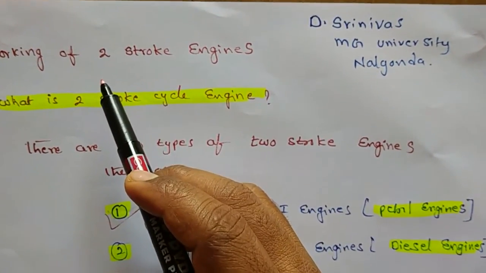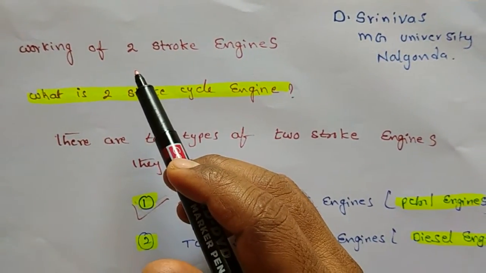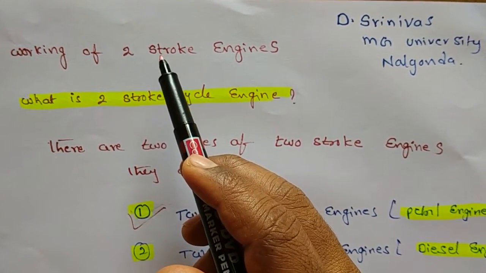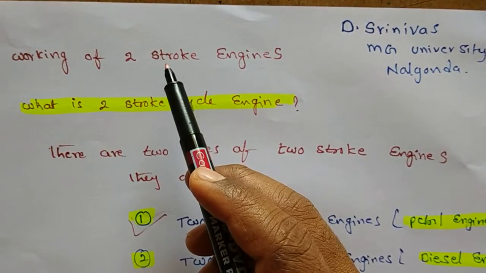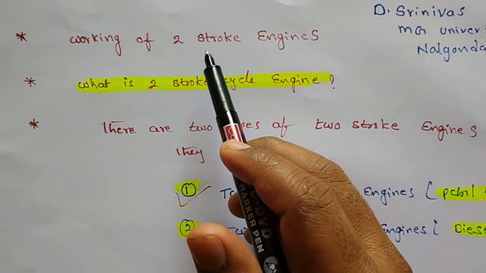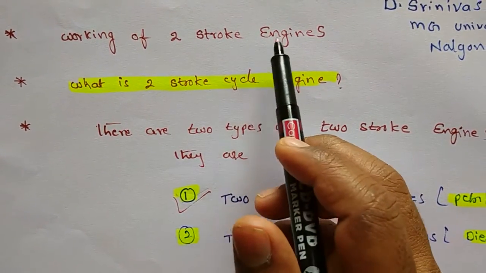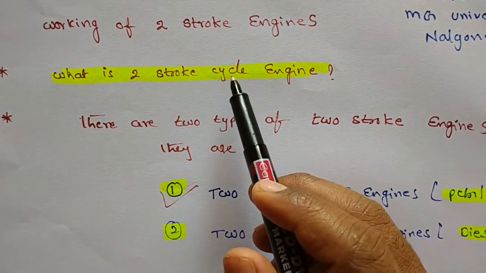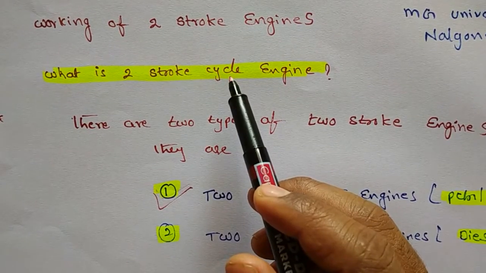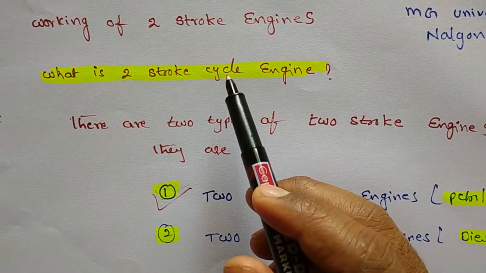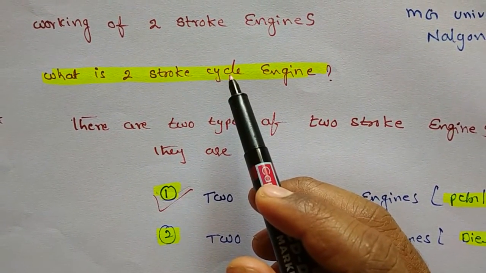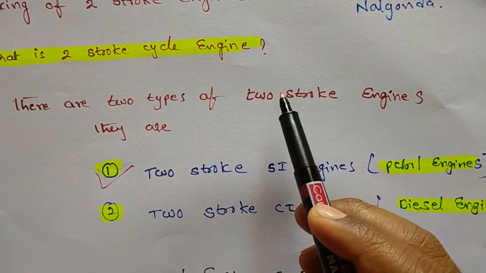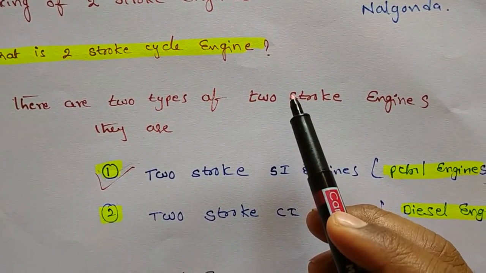In the previous class, we discussed the working of four-stroke petrol engines and four-stroke diesel engines. Now in this class, we are going to discuss the working of two-stroke engines. Before that, what is a two-stroke cycle engine? I have already explained in the previous video. Next, there are two types of two-stroke engines.